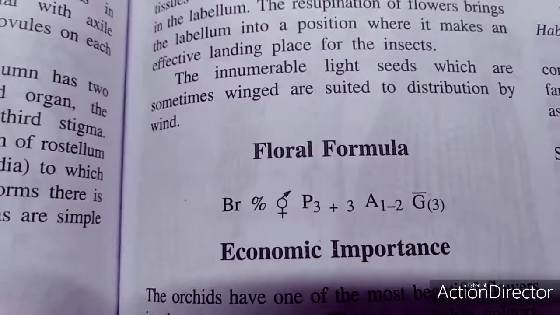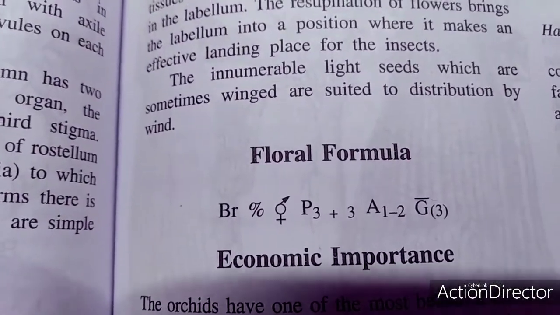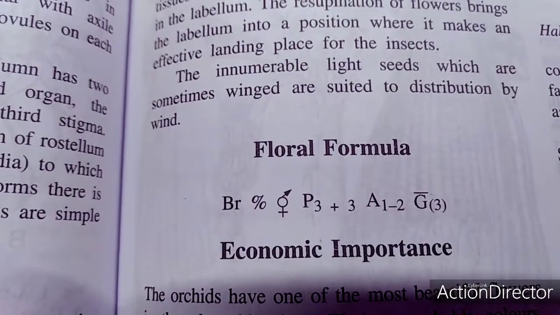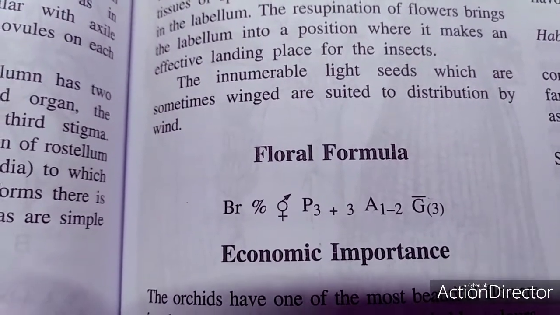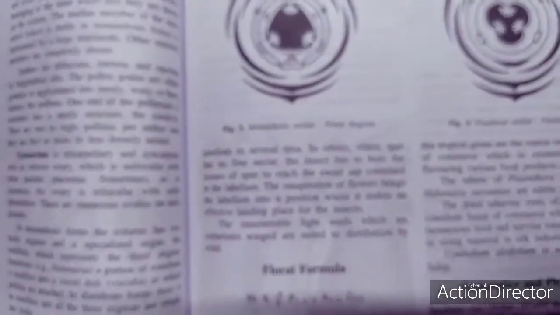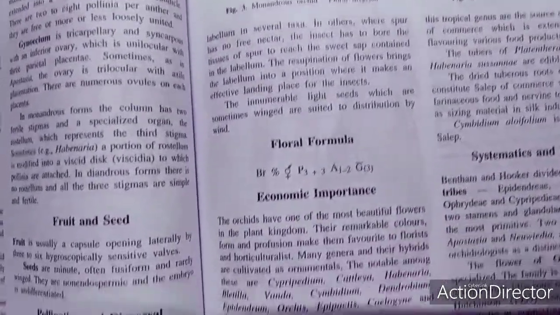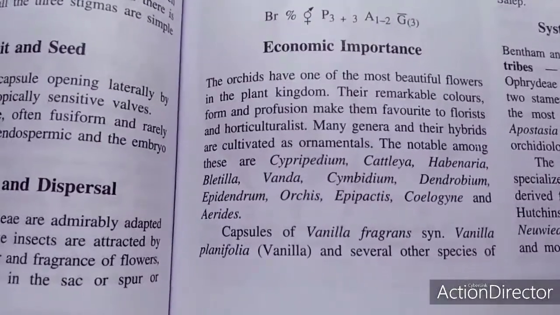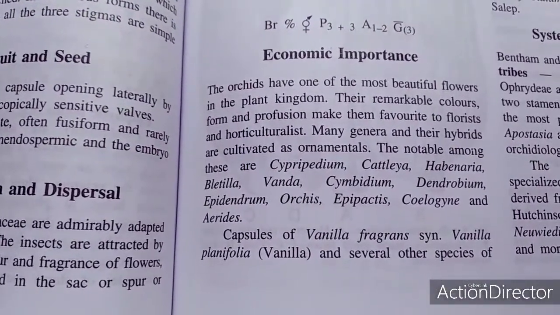So this is the floral formula: bracteate, zygomorphic, hermaphrodite, P3+3, A 1 to 2, G(3), syncarpous, inferior ovary. The Orchidaceae has the most beautiful flowers in the plant kingdom.